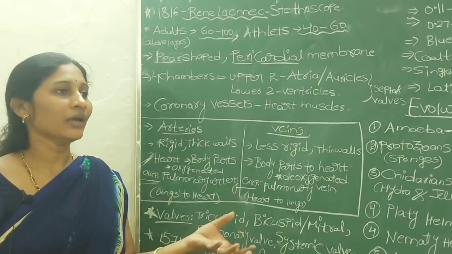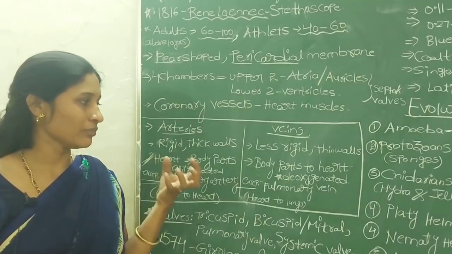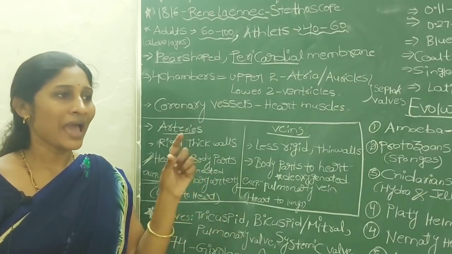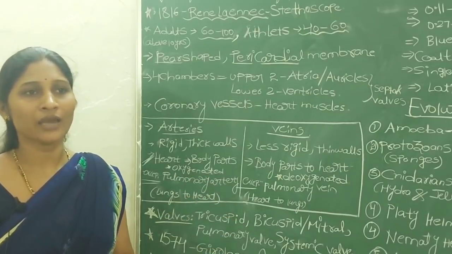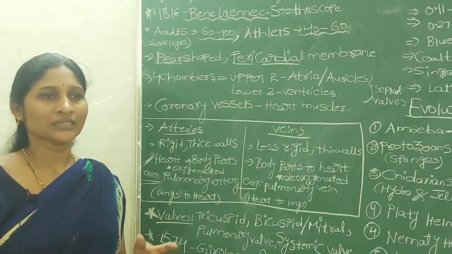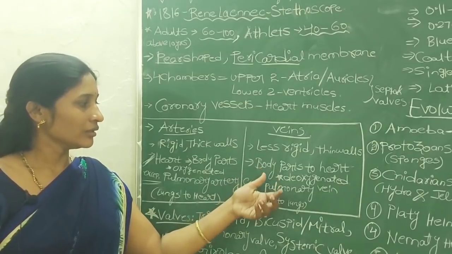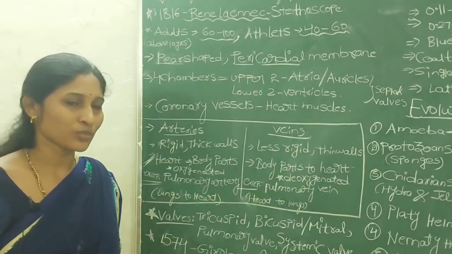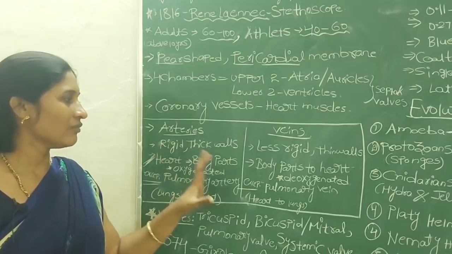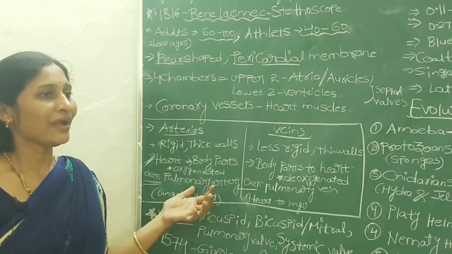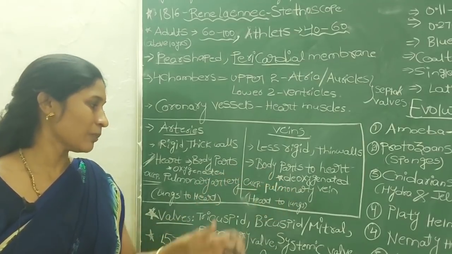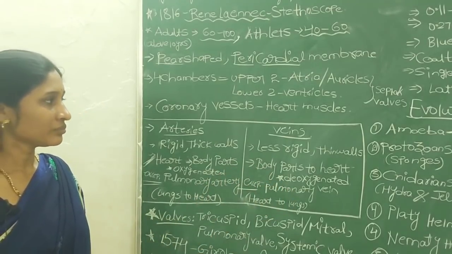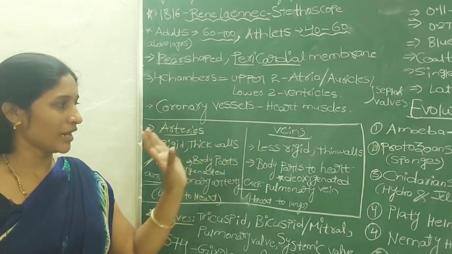But the blood which is collected from the veins has a negligible amount of oxygen, but a high amount of carbon dioxide. So it is slightly blue in color. So the deoxygenated blood is transported in the veins. So these differences are very important. And the exception here is the pulmonary artery. And here the exception is the pulmonary vein. And these are the two different blood vessels.